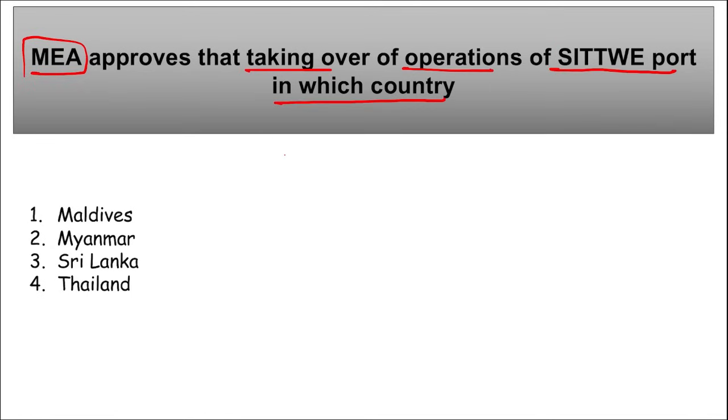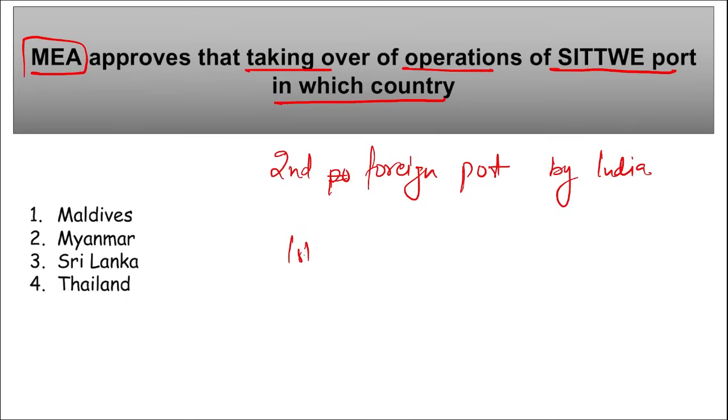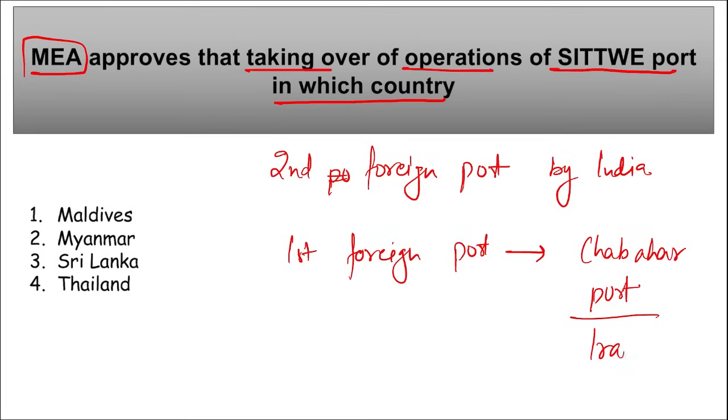And remember, this Sitwe port is the second foreign port operated by India, right? Which is the first foreign port that is being operated by India? It is Chabar port. Where is this Chabar port? This is located in Iran, right?